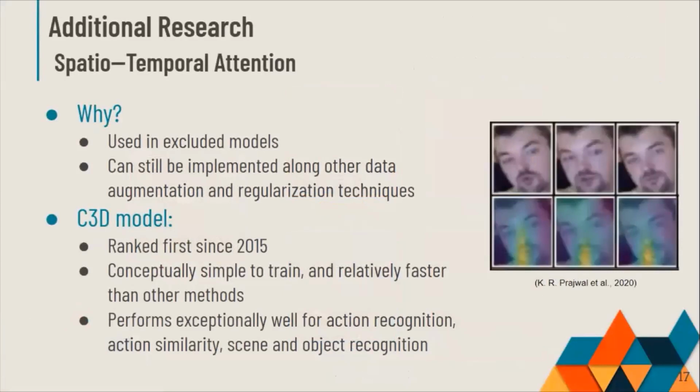Attention is the process of adjusting or allocating activation intensity towards the most informative or useful locations of input. Attention mechanisms can be exploited to improve image classification and object detection. Different attention mechanisms have been used in various lip reading models. All of the excluded models had implemented some variation of spatiotemporality, so we think it would be a strategic move to implement our own version of spatiotemporality